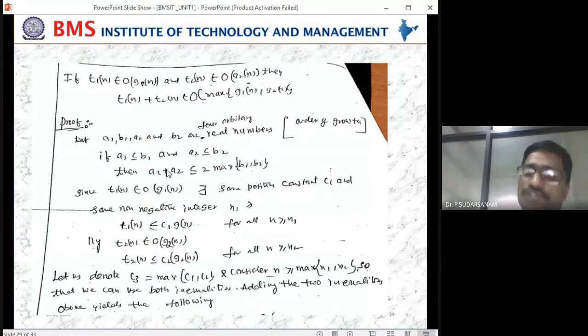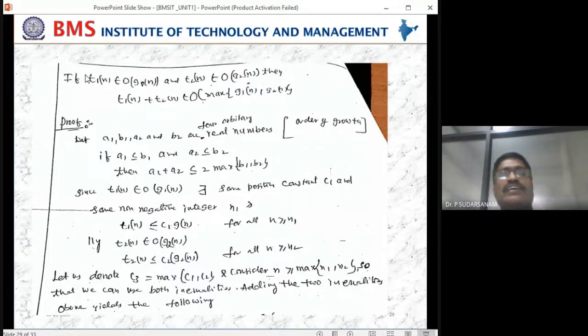There exist some positive constants C and n naught such that T of n is less than or equal to C into G of n. That is the definition we learned yesterday. Correct now? Yes, sir. The order of growth: T of n is less than or equal to C into G of n for n greater than or equal to n naught. That is the definition we have learned.